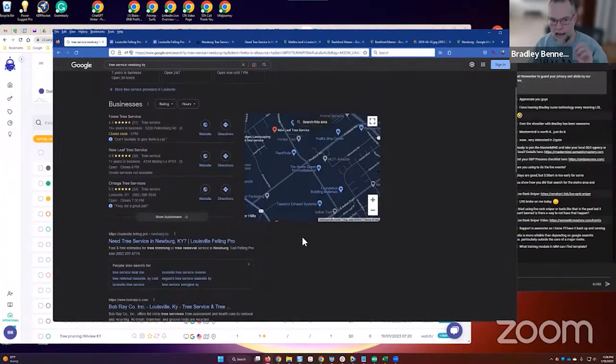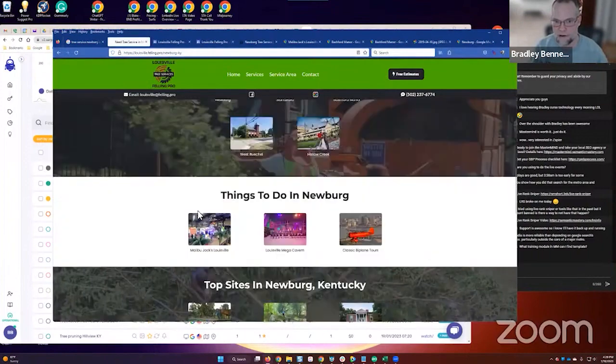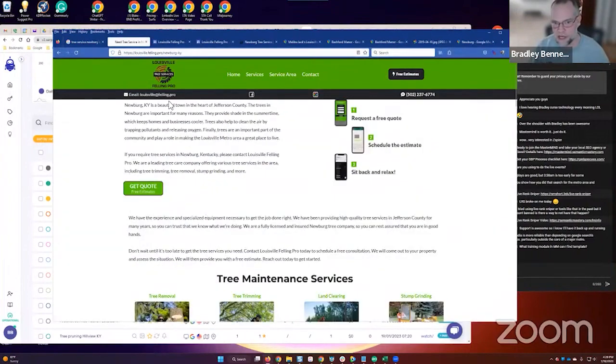All right. But why I bring that up is because I started talking about that kind of flat site structure where we're linking to every other thing. So take a look at this. We just searched for tree service Newburgh. We know that page was optimized for that, right? This is the Newburgh page. You can't see it because there's something going on with HighLevel, but you can see what the SEO title says, need tree service in Newburgh. I need to redo that title anyways. I don't like that, but it's still ranking.